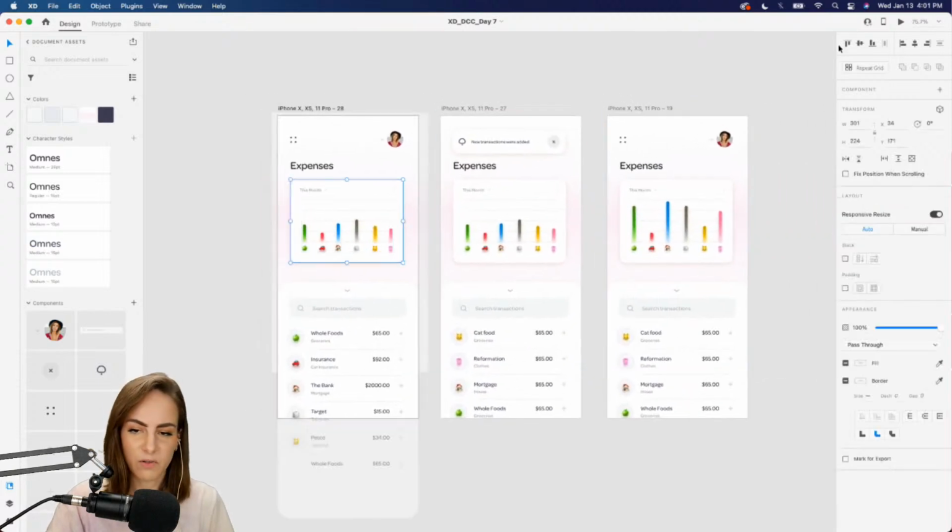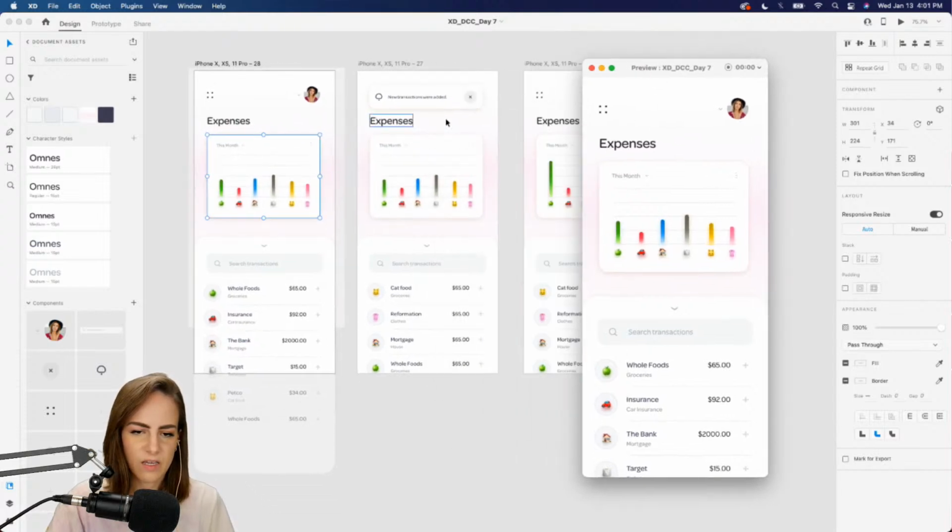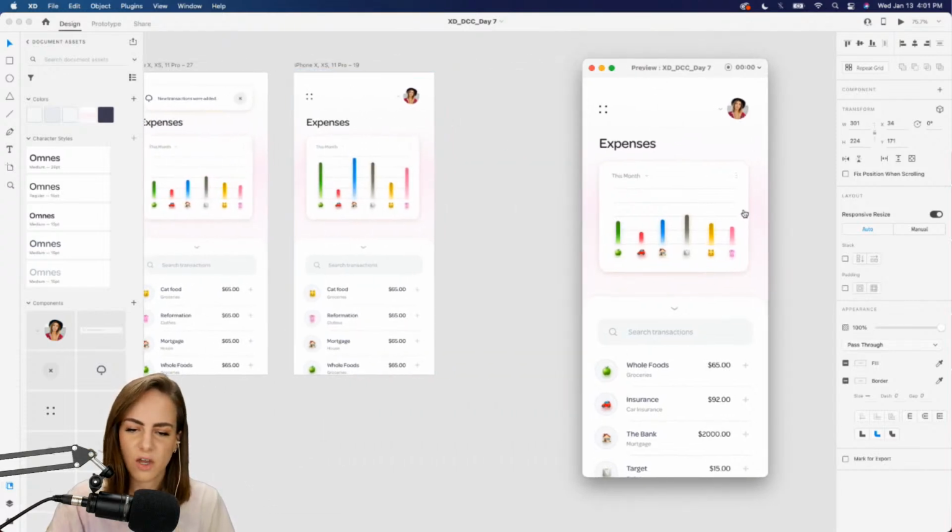So let me give you a little sneak preview so you have some idea while we're designing. So something like this, something where you see some sort of graph up here. I did a line chart, but if you want to do a pie chart, that's fine too.